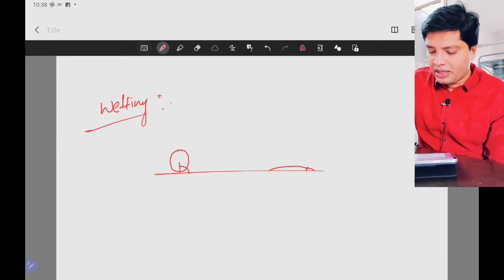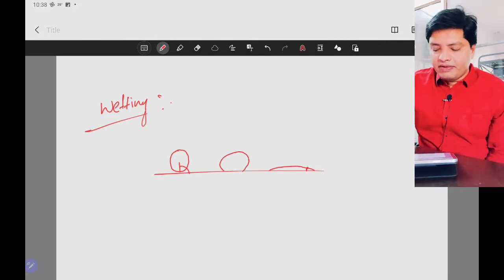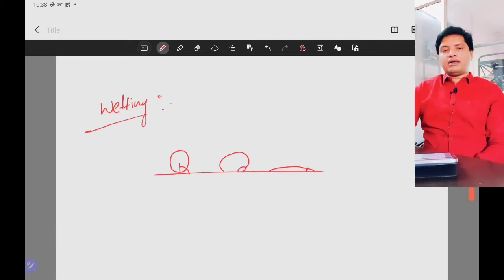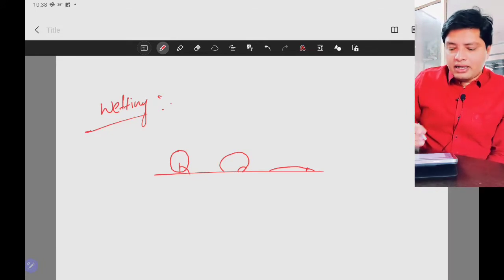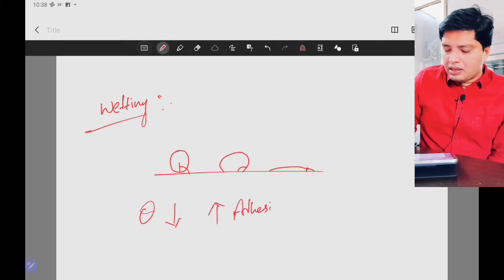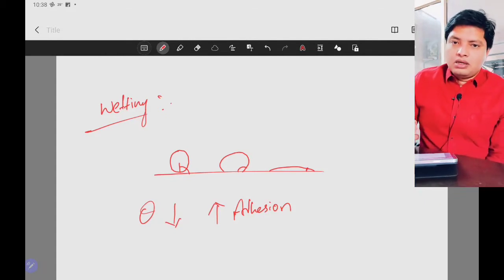Take another liquid which has adhesion, or you can say attraction, with the surface, so it forms the contact angle like this. So if the contact angle is less, there will be more adhesion. That's what the wetting theory says. The spreading also occurs due to the less contact angle.